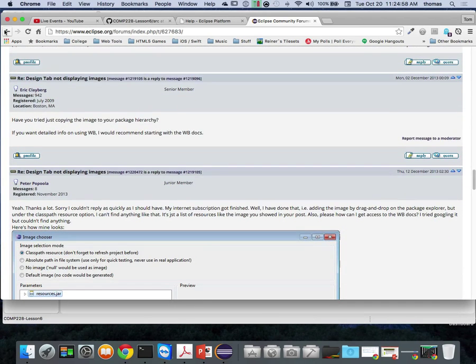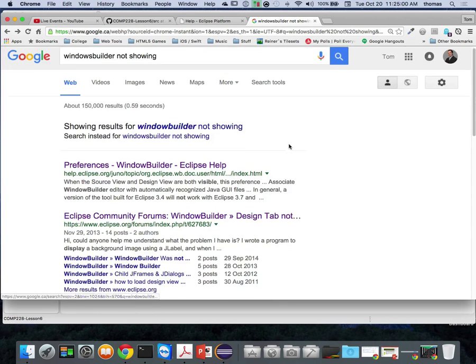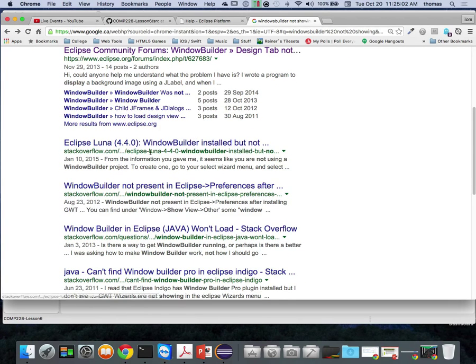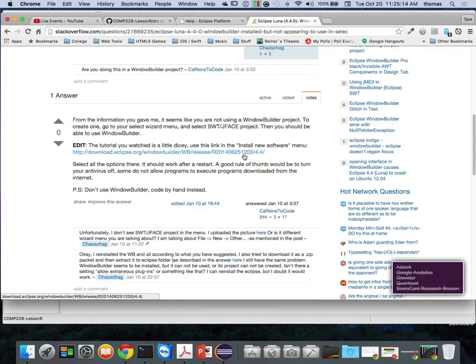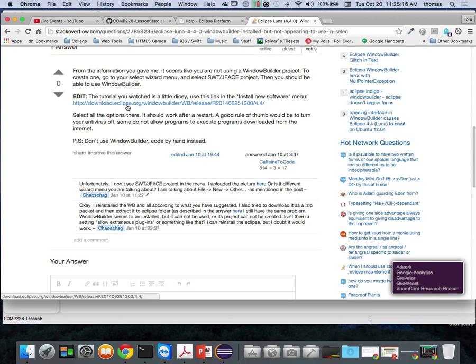But this isn't really the answer, because really, that's the piece you guys are missing. Eclipse Luna, Window Builder installed. Here's one, but not appearing in the Select Wizard menu. And there's one answer. It says you have to go to the Select Wizard menu and select SWT JFace project, and you should be able to use Window Builder.